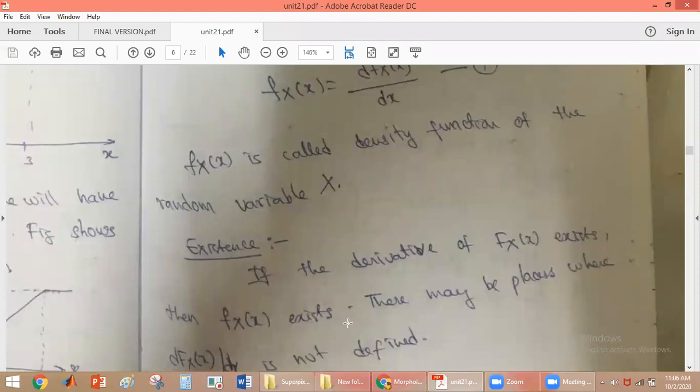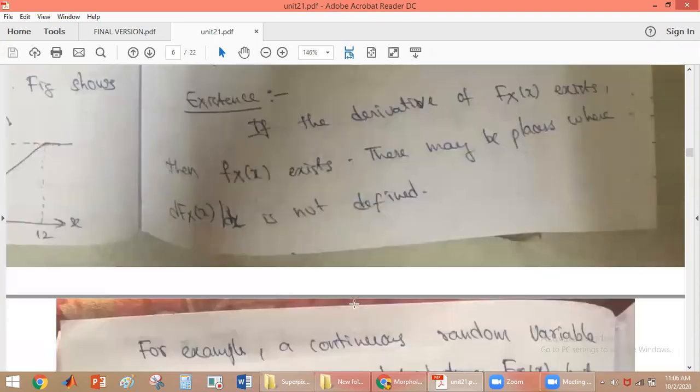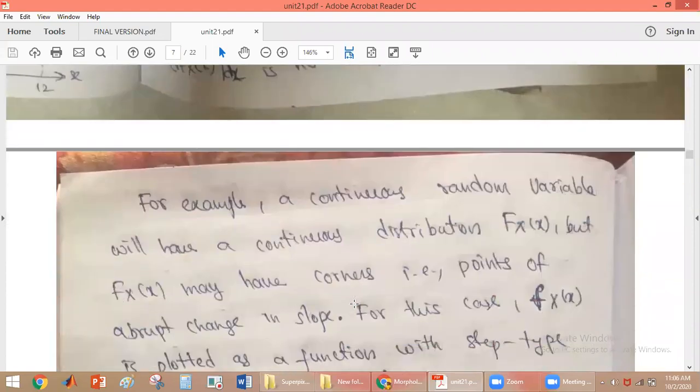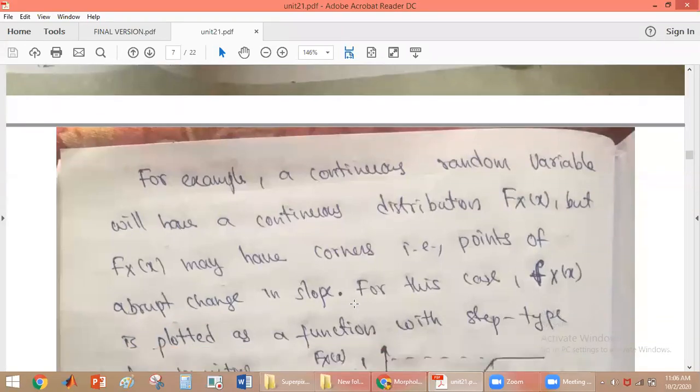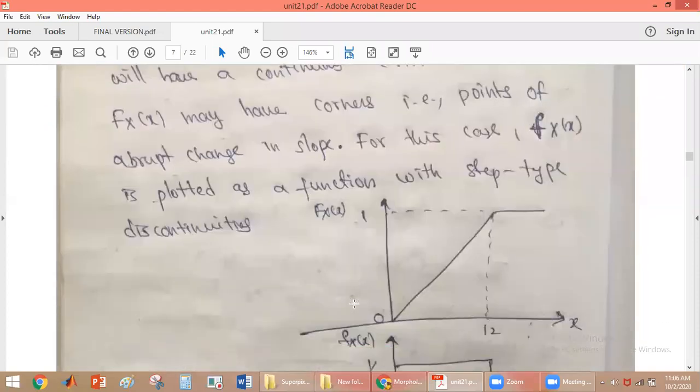There are some places where the derivative is not defined. For example, if you take a continuous random variable, we have a continuous distribution F_X(x), but F_X(x) may have corners, that is, points at which the slope changes abruptly.